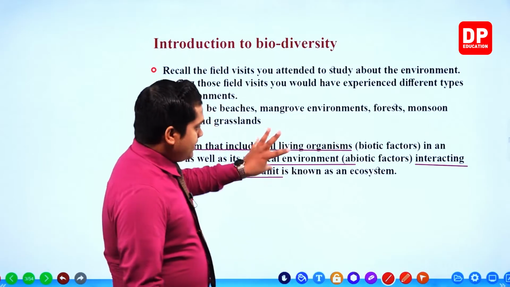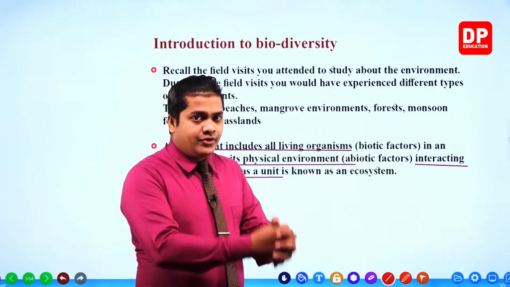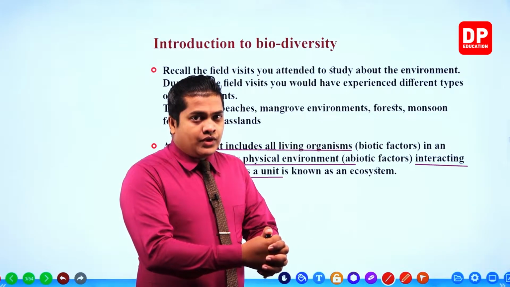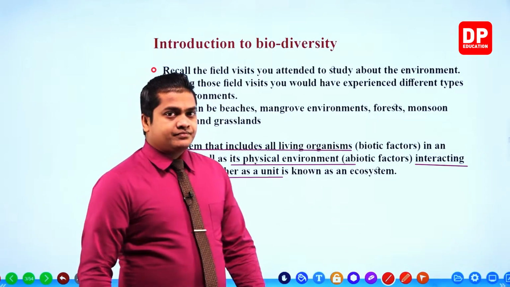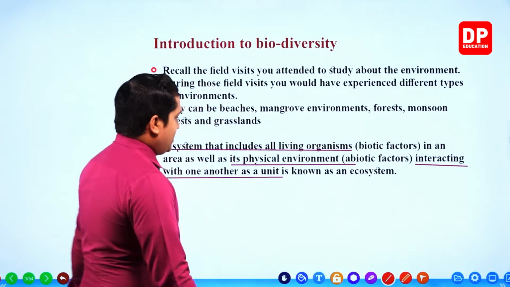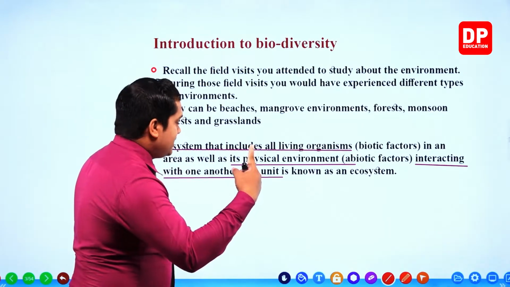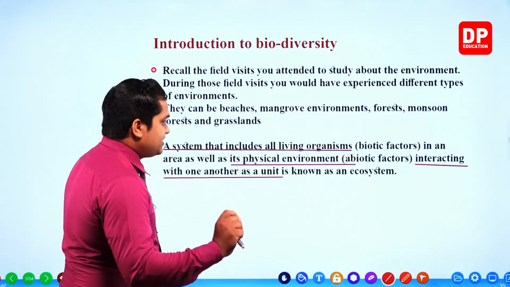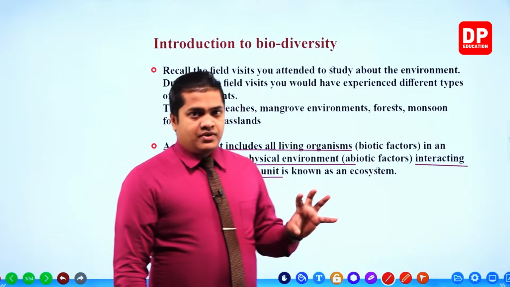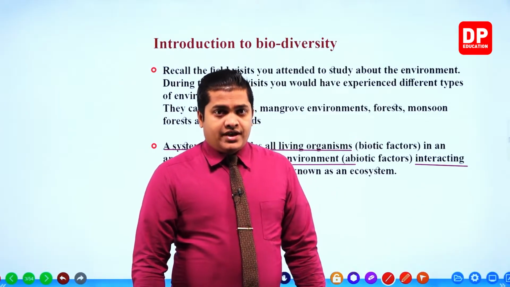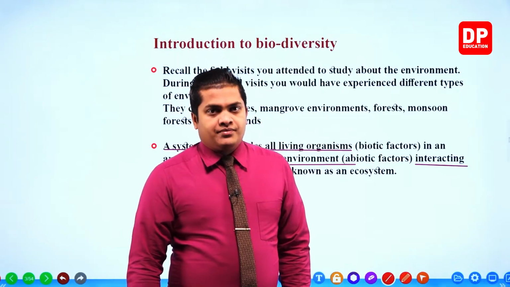So these things interact with each other in a particular single unit. So that unit is the one which is referred to as the ecosystem. So once again, my dear children, a system that includes all living organisms in an area as well as physical environment interacting with one another within a single unit can be referred to as an ecosystem. Right? So this is called an ecosystem.